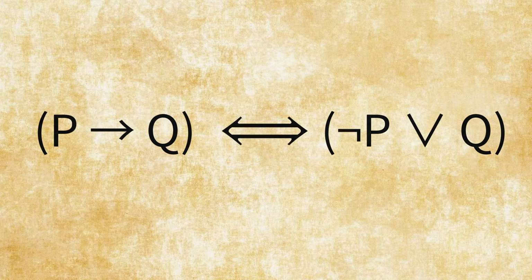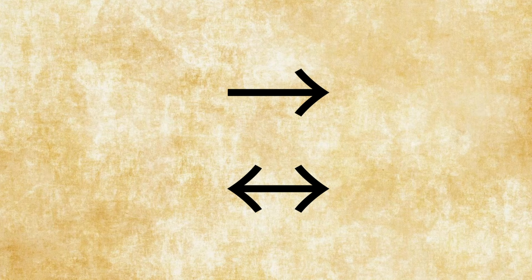Hence, every logical implication can be expressed through a disjunction and a negation. Therefore, every biconditional can also be expressed through a disjunction and a negation, right? So we don't really need any of these.